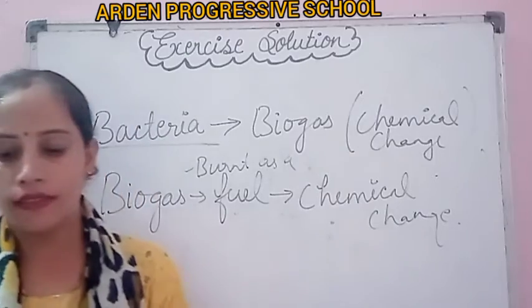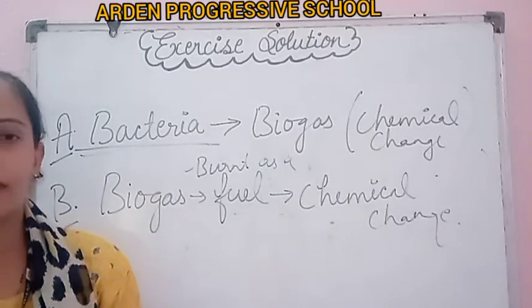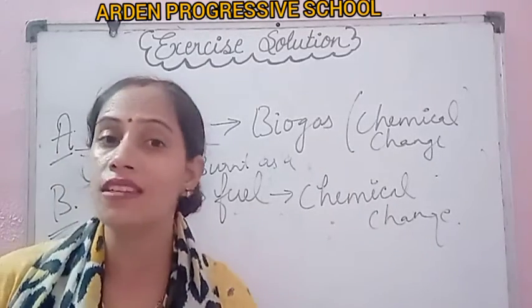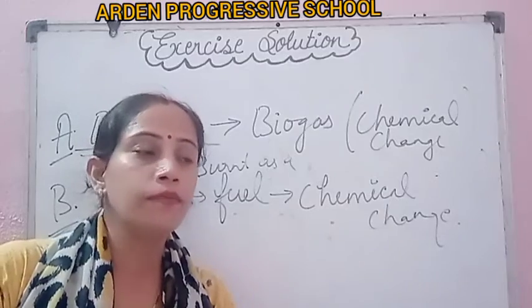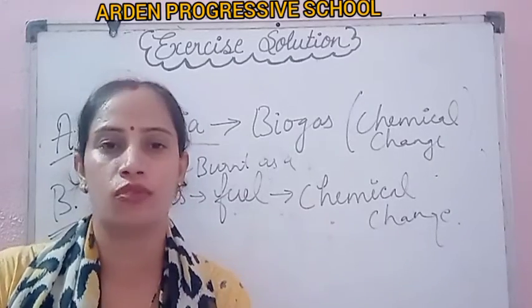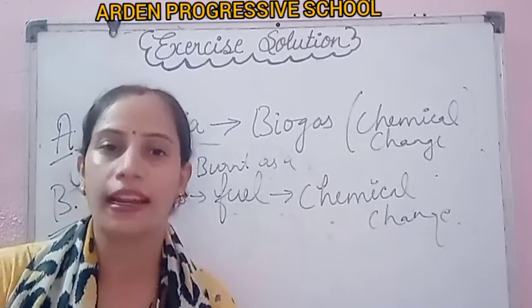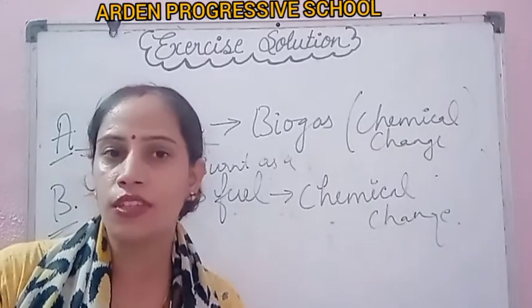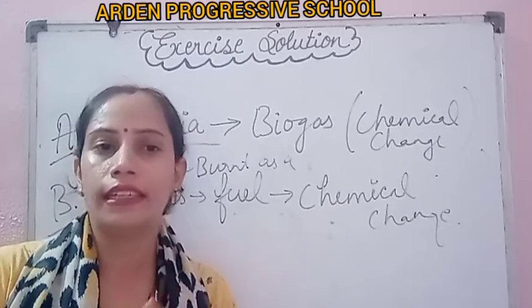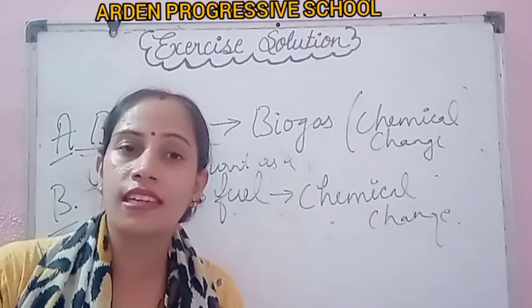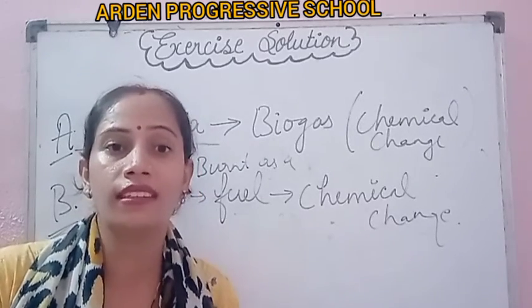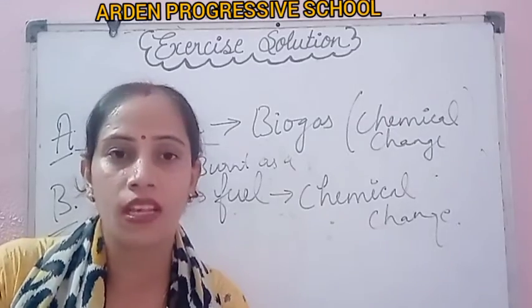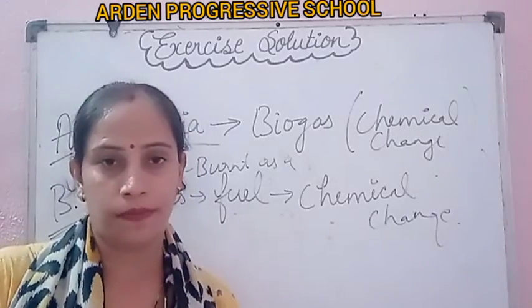Now students, in this chapter there are some activities also. So I am showing you some videos related to these activities. Please watch these videos very carefully and understand how the changes take place: how solid crystals form, how rusting takes place.